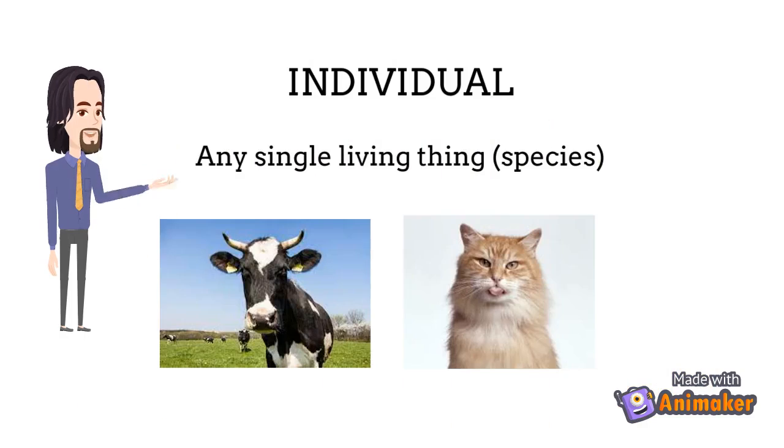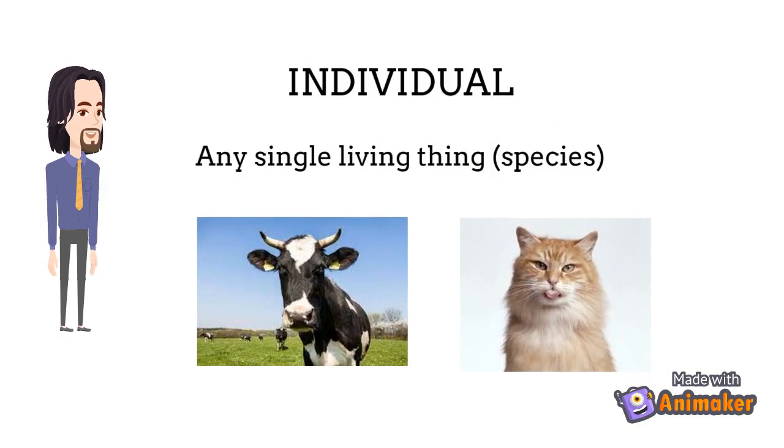The first level is individual. The lowest level of organization is the organism itself. It is any single organism of one species. It can be a single organism such as a cow or a cat.